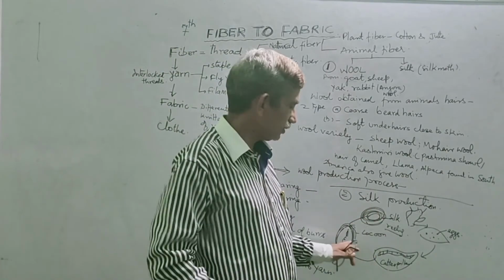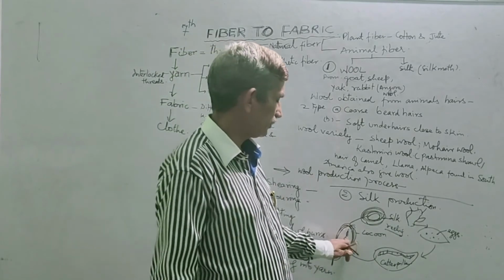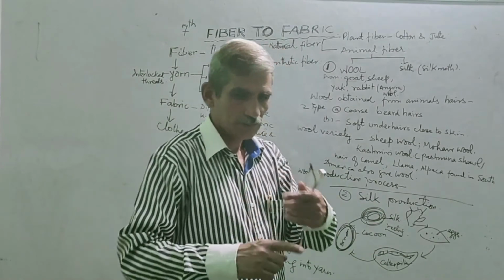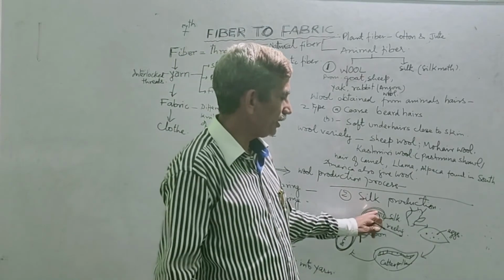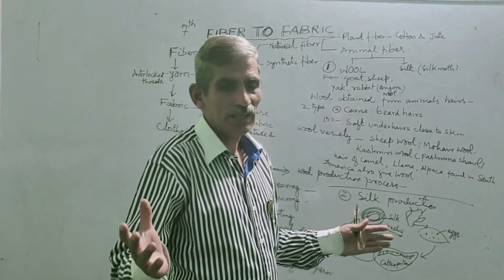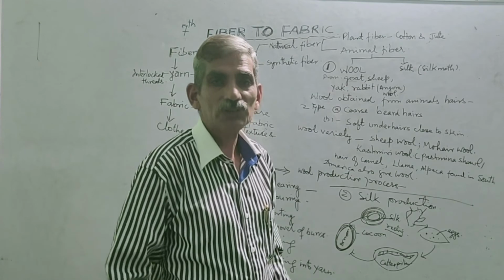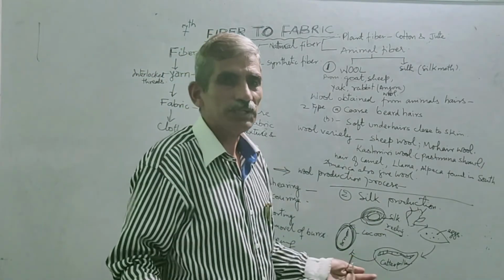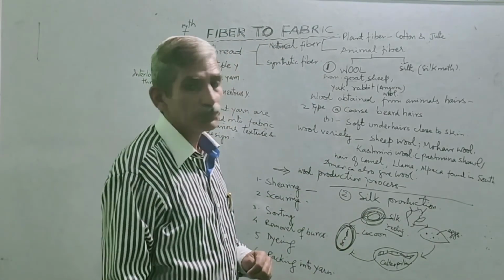This is called reeling. Then reeling of this silk is done, and then the yarn is made in the form of a bundle. Then silk yarn is prepared. From this silk yarn, a silk kurta or silk pajama or silk sari or silk cap or anything can be made. So this is about silk production.